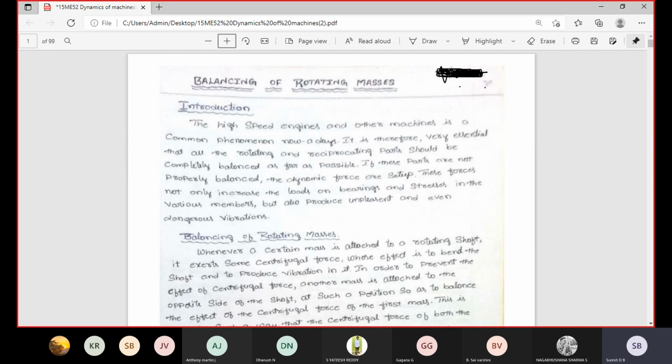To avoid that, when manufacturing any shaft, you maintain equal diameter throughout the length of the shaft. Then only the shaft is rotated in the same axis, or else the shaft is rotated away from the center axis. Once the shaft is rotated away from the center axis, at that time dynamic forces are acting on that particular body. Dynamic force is nothing but what? Static and dynamic forces. What is meant by static and what is meant by dynamic force?